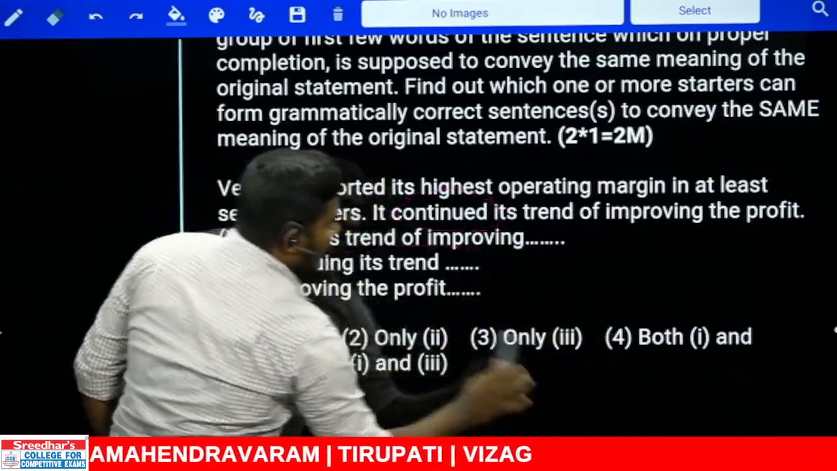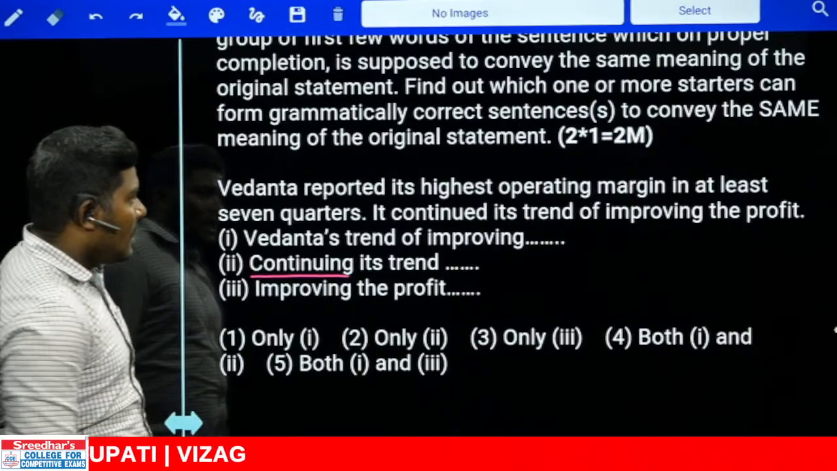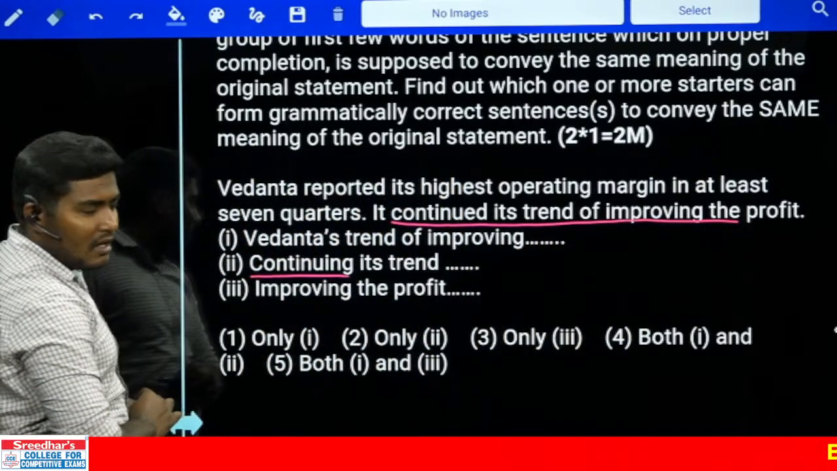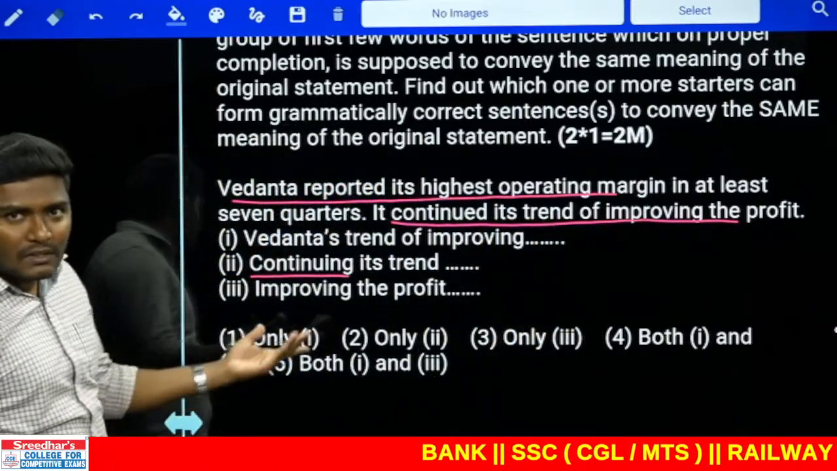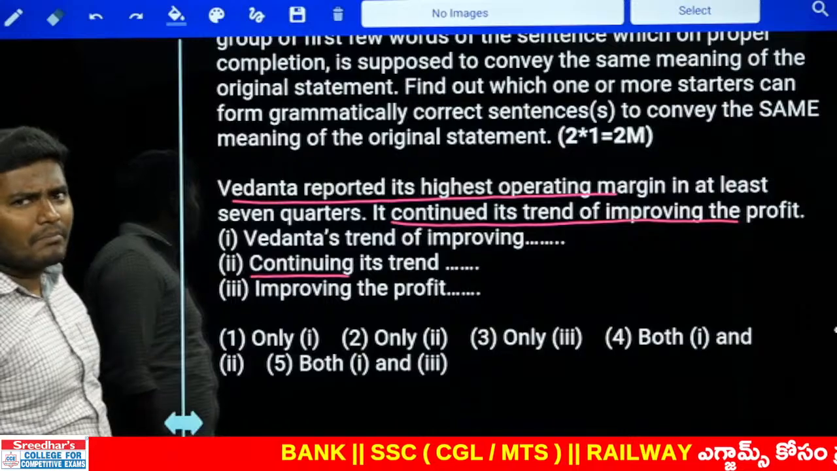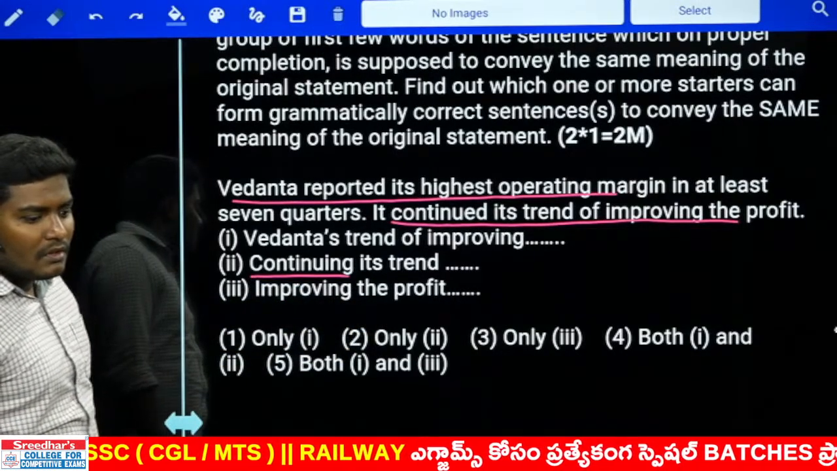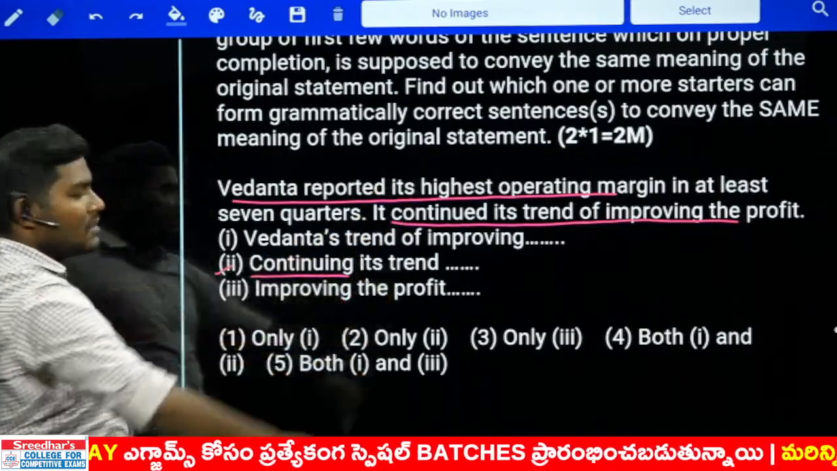Vedanta strength పక్కన పెట్టేసండి. ing రాలేగా అక్కడ. Continuing, look at this very carefully. Continuing its trend of improving the profit. వచ్చిందా? Vedanta reported its highest operating margin in the last 7 quarters. Answer is same. Meaning is same. There is no change. Just that's what I told you just before. Very good, Vinay. That's what I told you just before. Second one is absolutely correct.